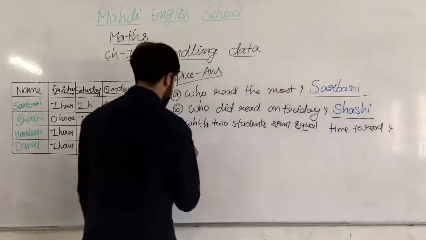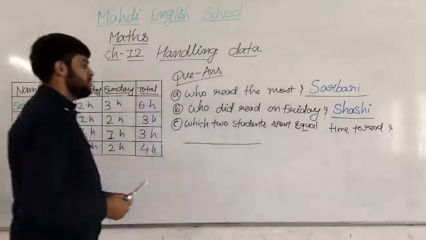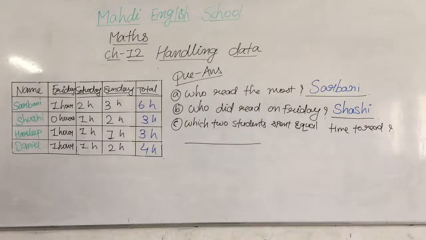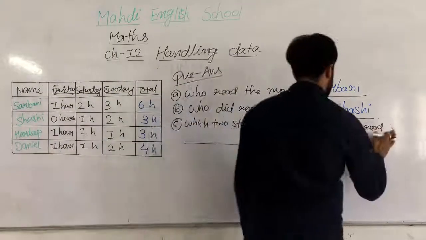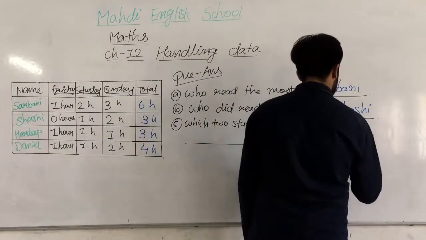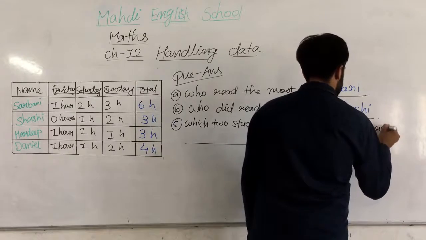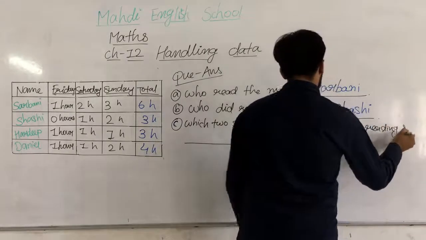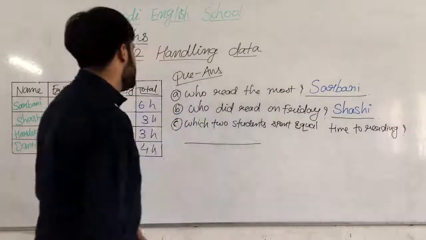Who are the two students? Okay, so two students spend equal time, means equal amount of time to reading, my dear students.